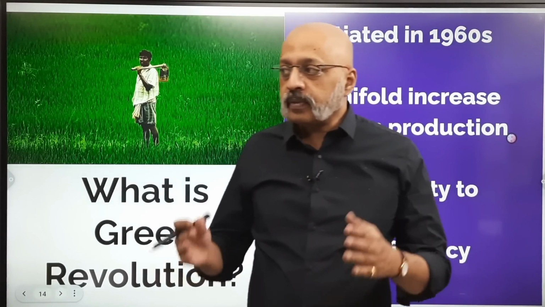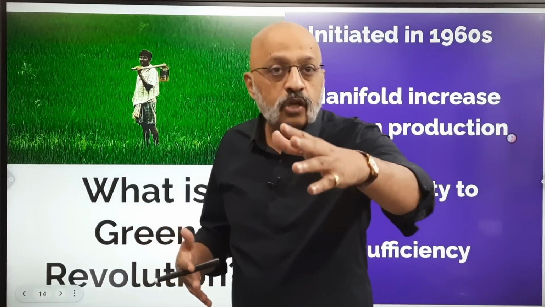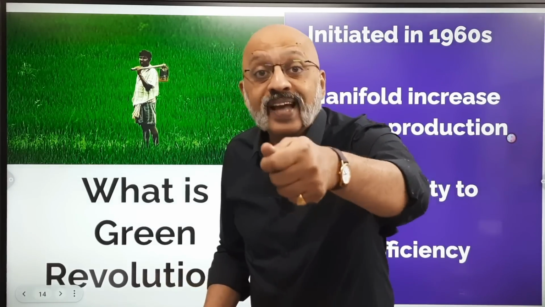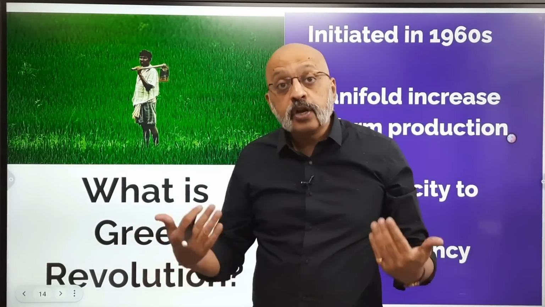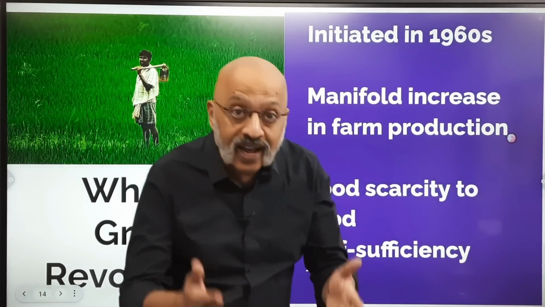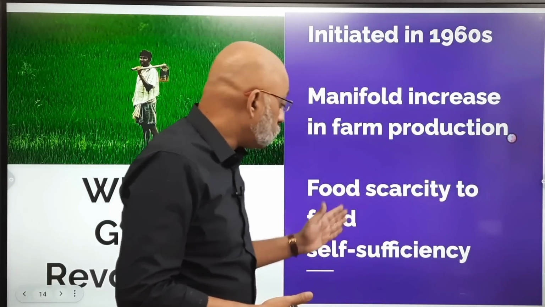Why? Because when India became independent, the belief was that this newly independent country, after partition, is a food scarce country. It is not producing enough to feed its own citizens. So from that, green revolution helped in converting India from a food scarce country to a self-sufficient country.